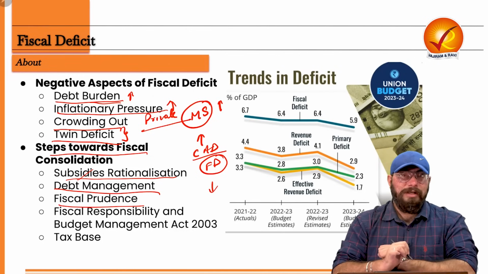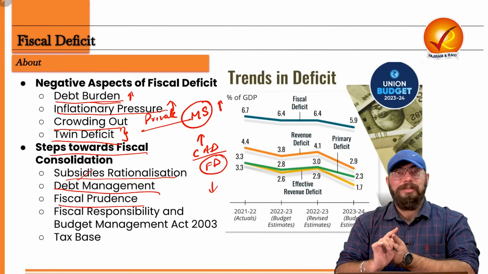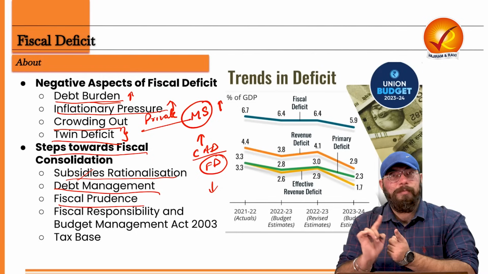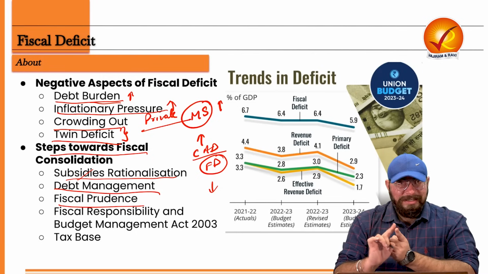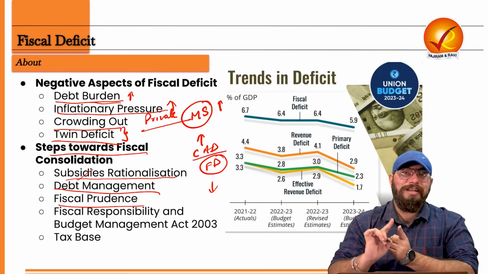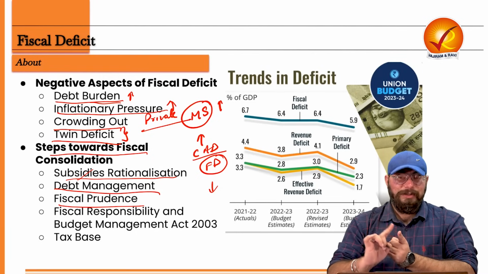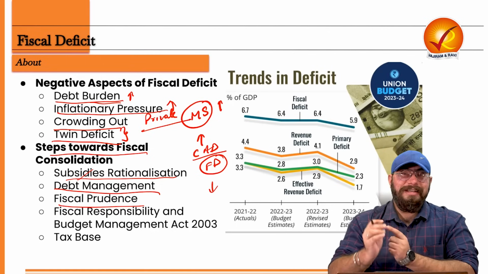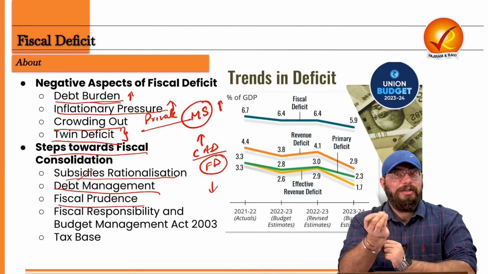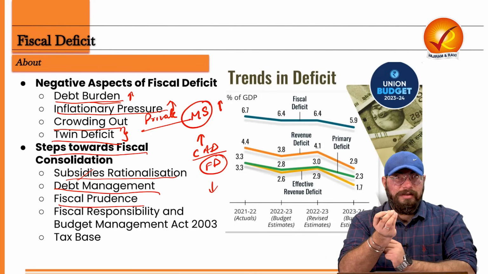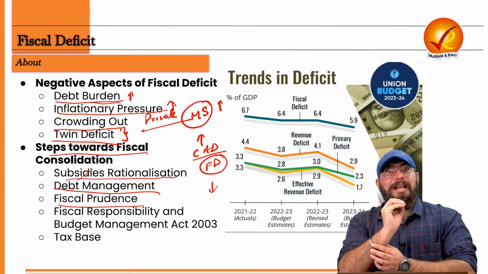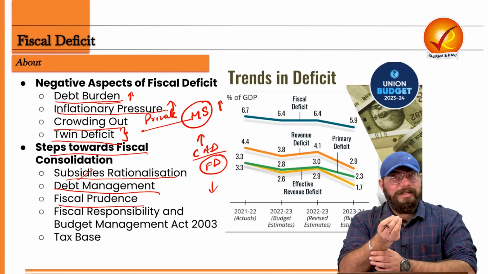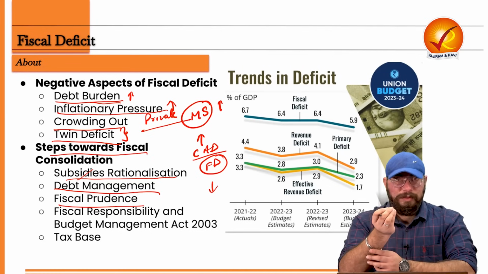Fiscal prudence. Now fiscal prudence is also in sync with subsidy rationalization. Fiscal prudence means that government is very prudent in its actions. Government is carefully considering each and every expenditure of theirs, right? So each and every expenditure made by the government should be very carefully considered. Each and every rupee spent by the government should be very carefully considered. It should not be spending money on lavish gatherings, right? On lavish expenditures. It should only spend money for the welfare of the public, welfare of the population.